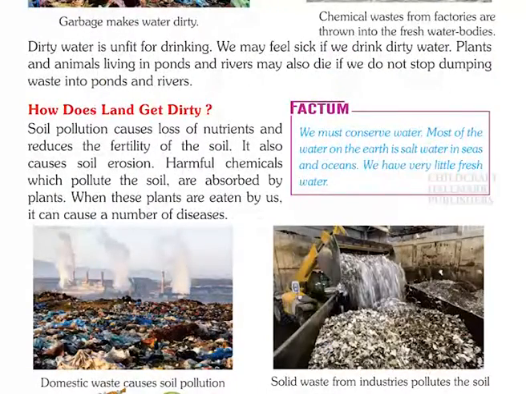Soil pollution causes loss of nutrients and reduces the fertility of the soil. It also causes soil erosion. Harmful chemicals which pollute the soil are absorbed by plants. When these plants are eaten by us, it can cause a number of diseases. Domestic waste causes soil pollution. Solid waste from industries pollutes the soil.